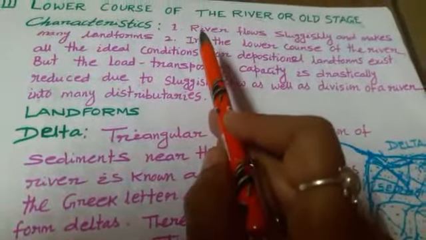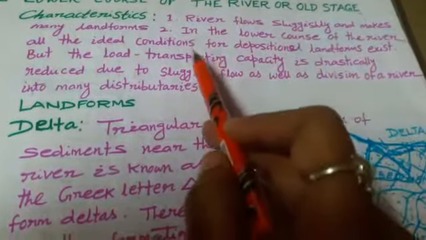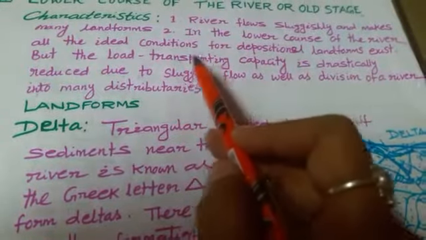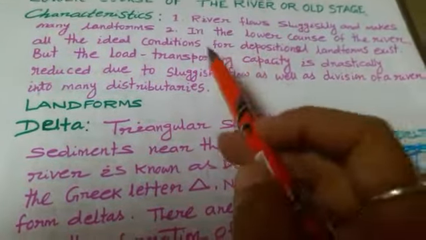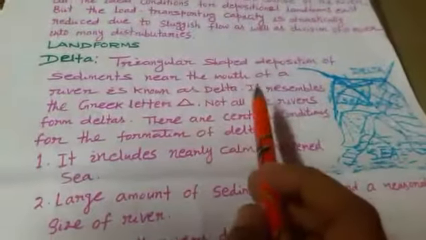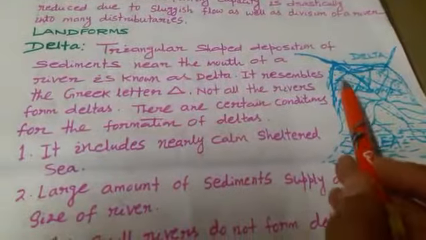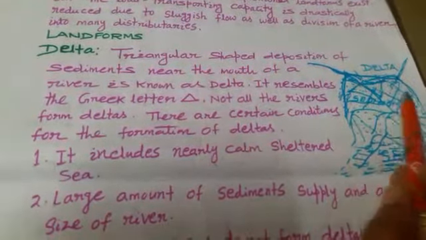What are the characteristics in the lower course of a river? The river flows sluggishly, deposition is the main action, and also load carrying capacity is drastically reduced. These are the characteristics of a river in the lower course. What landforms are formed in the lower course? Delta, or triangular deposition of sediments near the mouth of a river.